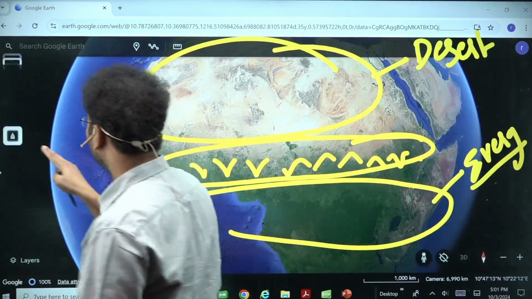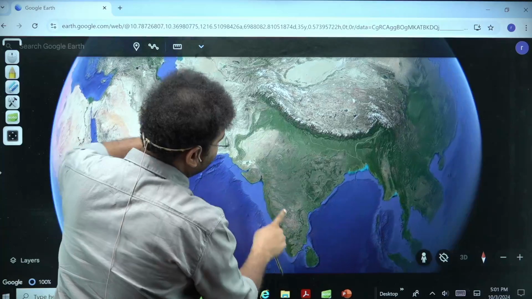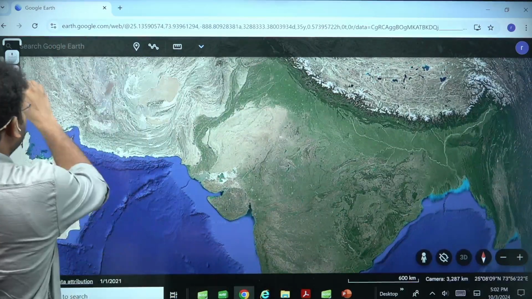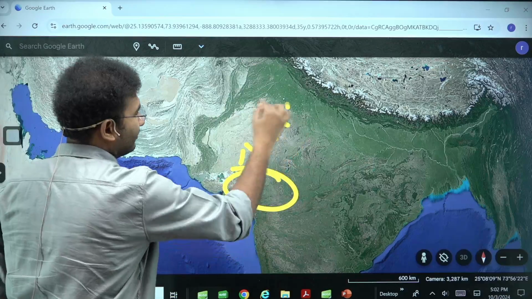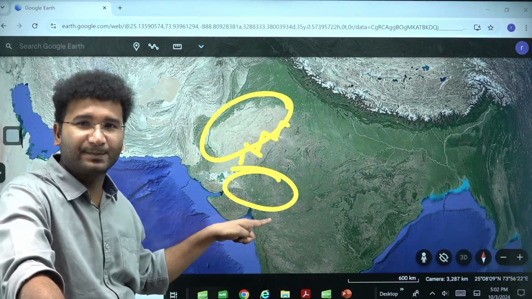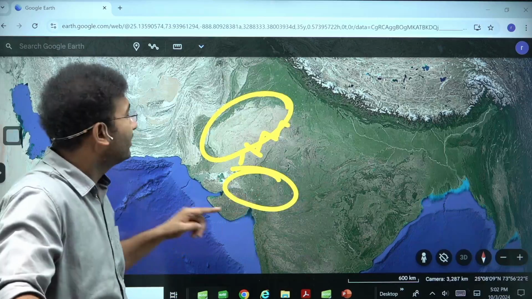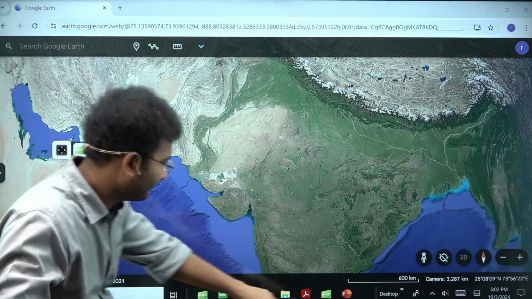Likewise, you come to India. Where are your bunny grasslands? This is the place where you will find bunny. But these are your deserts. Can I say that the grasslands are present next to the deserts? Yes. But here in this diagram, you need to understand a few things. Come back.